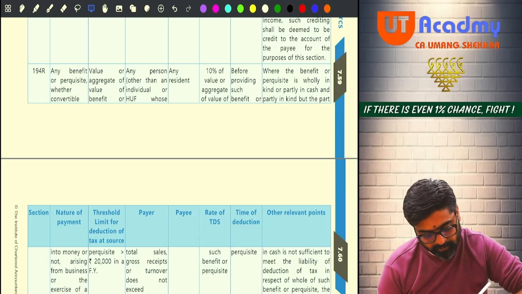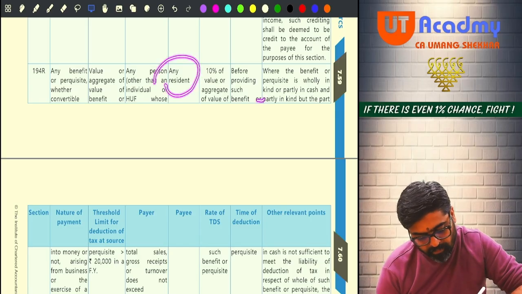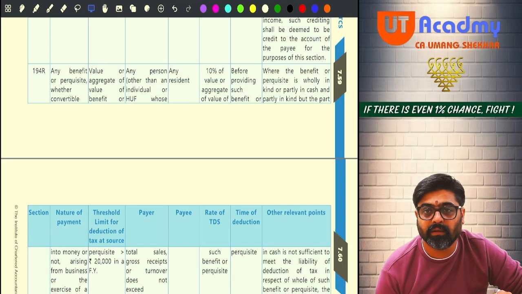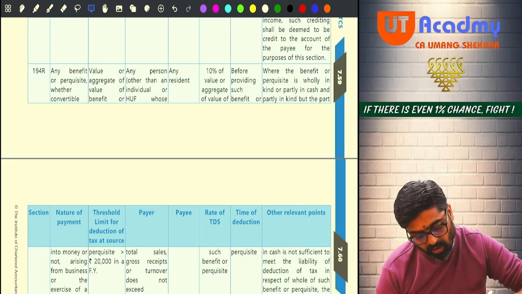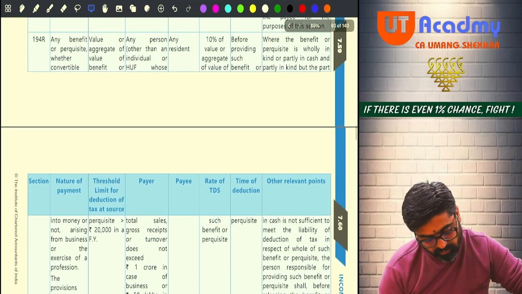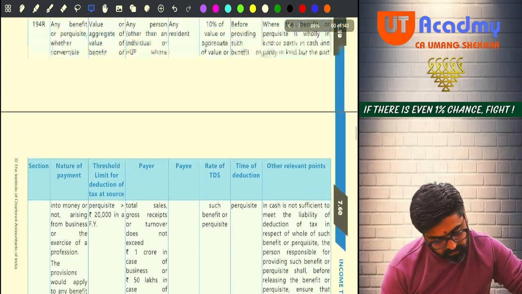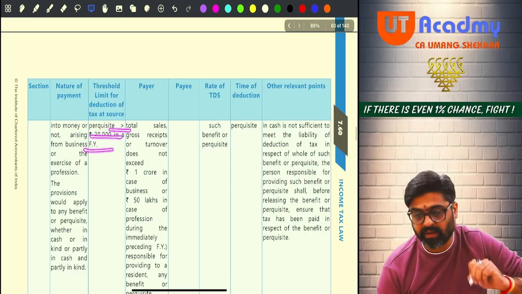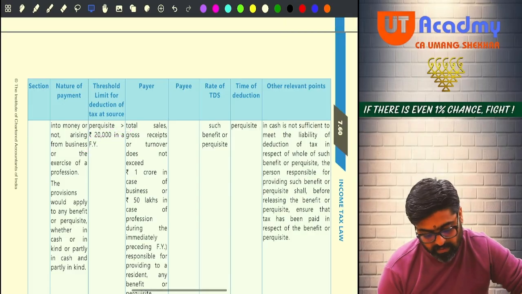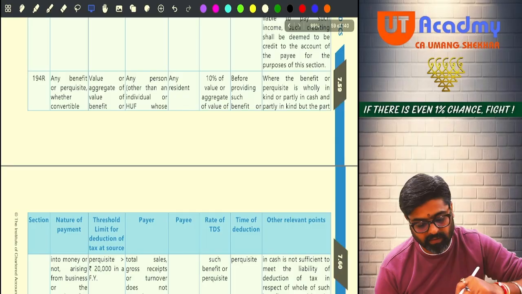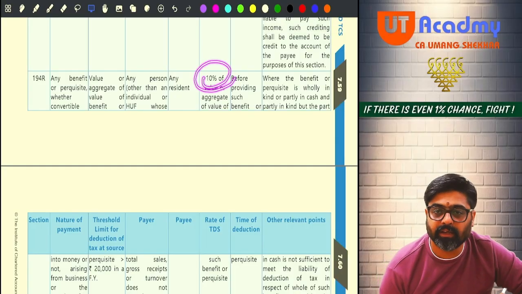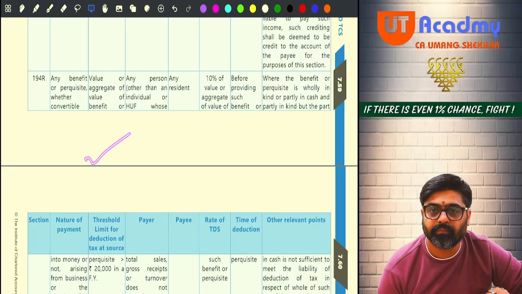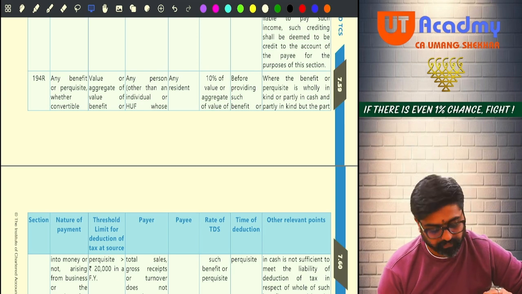Who should be the payee? The payee can be any person, but he has to be a resident. Then how much should the value of the benefit be? More than 20,000 in the financial year. Then on the entire value of the benefit, 10% TDS will be deducted by the payer. Done, sir? Sure, sir? Very good.